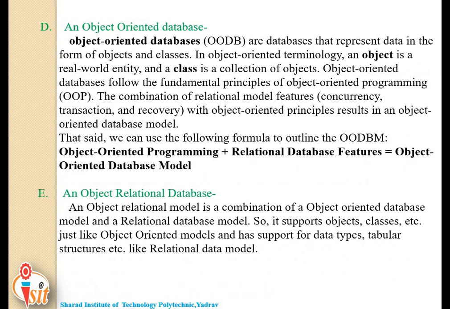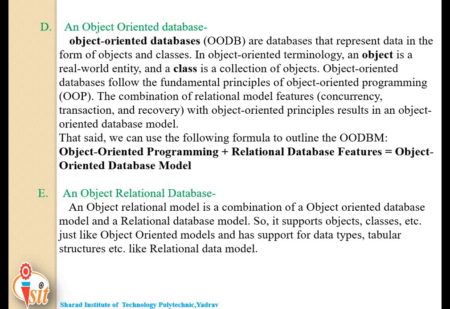Next one is the object-oriented database. What is an object-oriented database? The object-oriented database model is an alternative implementation to that of the relational model. An object-oriented database is similar in principle to an object-oriented programming language.